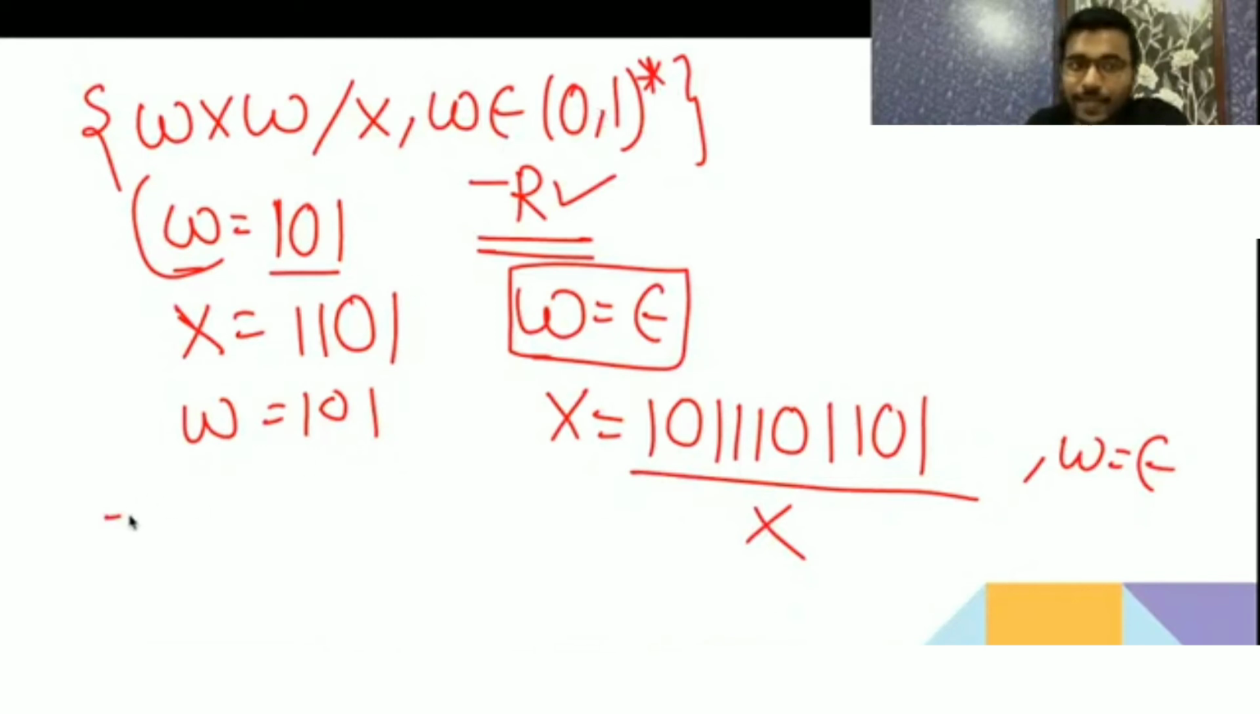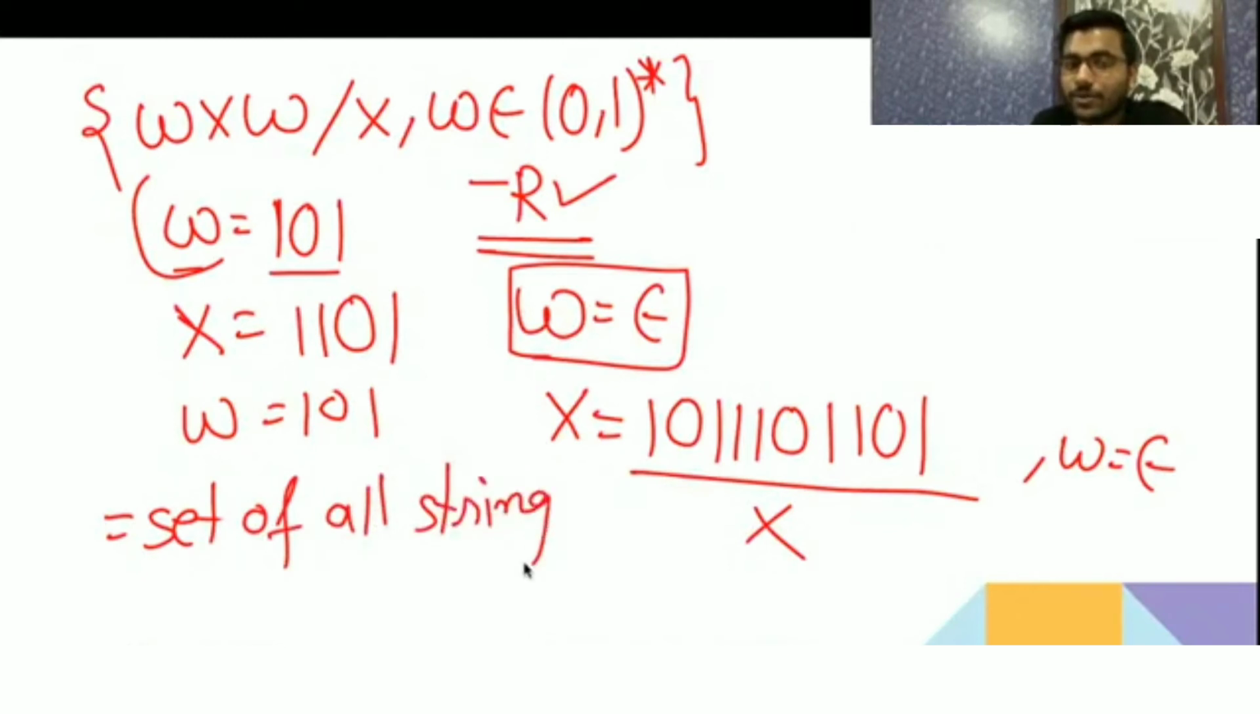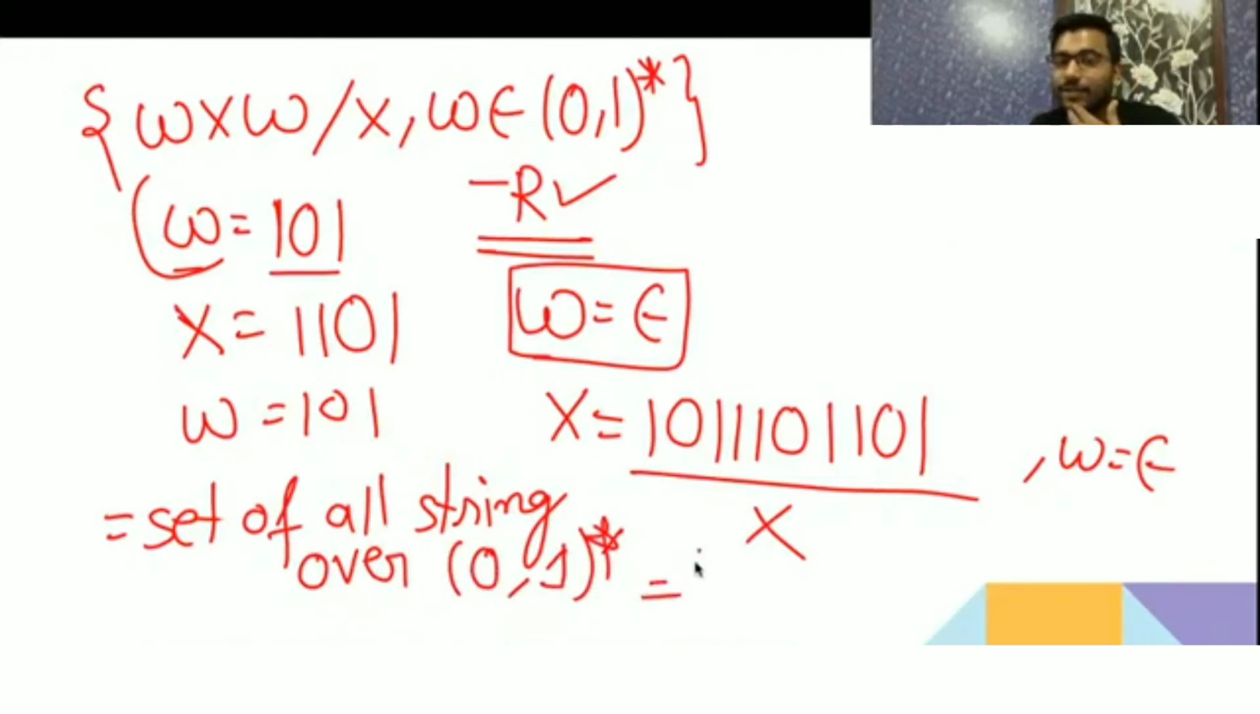So it is like the set of all strings over 0 comma 1. It's a very tricky question. It is the set of all strings over 0, meaning it contains the regular expression (0 1 plus) star, not the same symbol. It is containing everything possible.